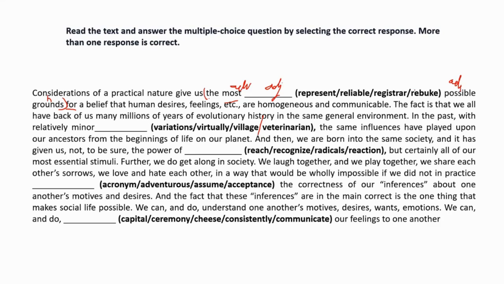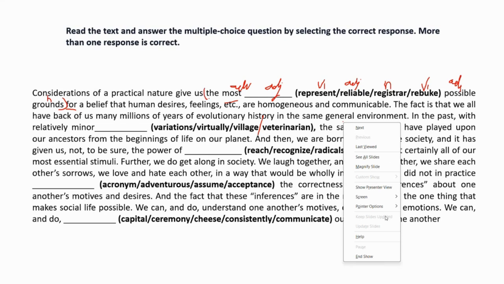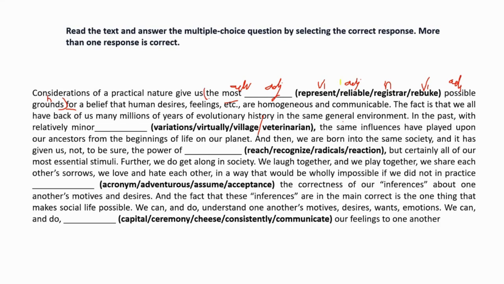Sometimes we can have two adjectives. So something can represent something. So represent is V1. Reliable person, reliable is your adjective. Registrar is the person who is doing registration or registry of the land or any other thing. So it's a noun with no S. Rebuke, V1. When you disapprove something or there is a criticism about something, giving criticism on something. So if you see this without reading anything, we got our answer, that is reliable, because there is only one adjective we have.